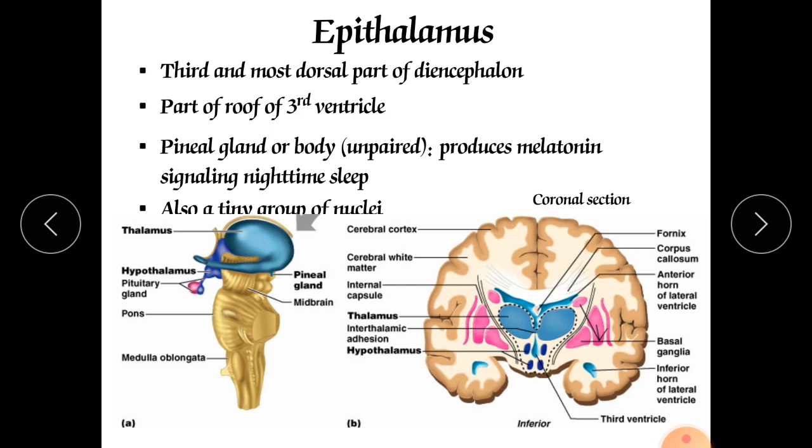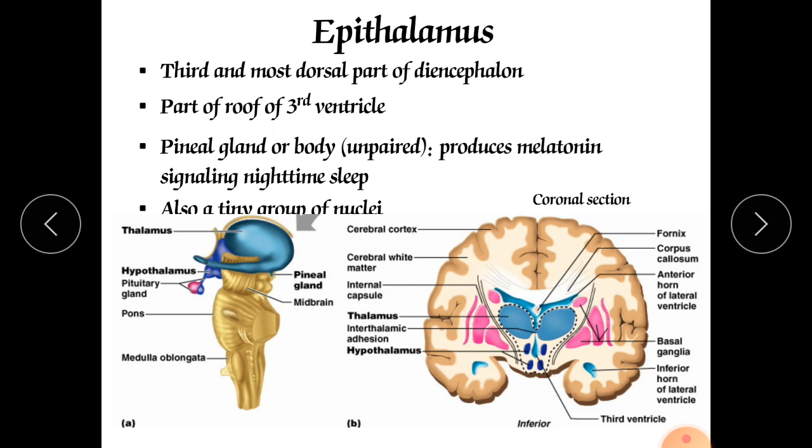It consists of the pineal gland and the habenular nuclei. The pineal gland is about the size of a small pea. It is pea-shaped, very small and round, and protrudes from the posterior midline of the third ventricle.